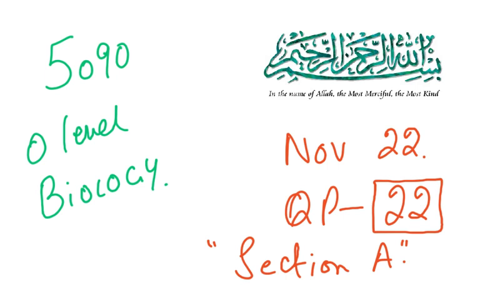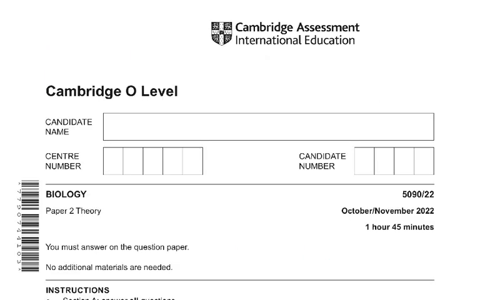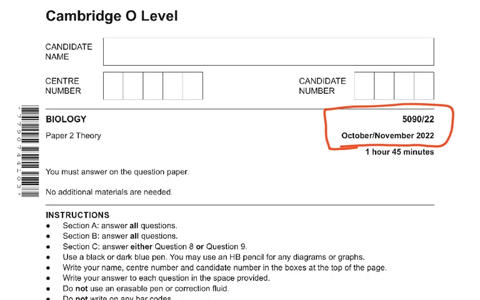We start another 5090 O level biology paper, November 22, question paper 2020, question paper 2.2. This is another variant. And we're only going to discuss section A because sections B and C have been removed from the syllabus. So you can see here the November 22, this is the old syllabus. The first exam is going to be held in 2023. There's only going to be a section A. Section B and C are not going to be there anymore. No more essay questions.